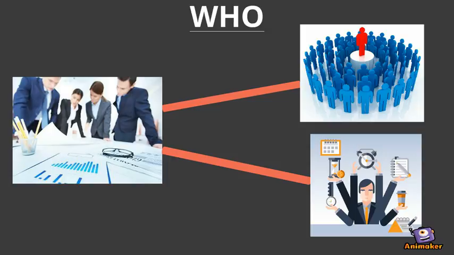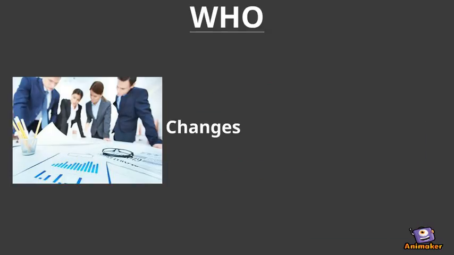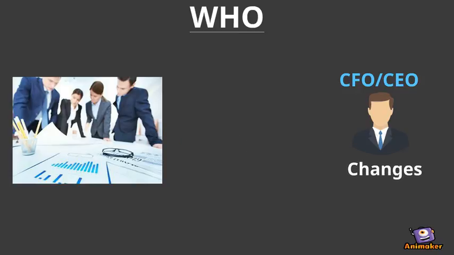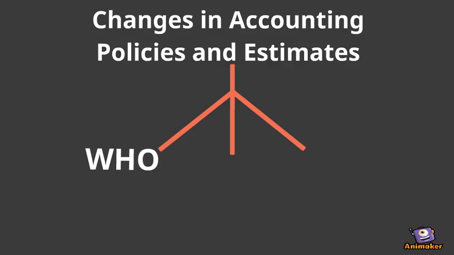So we can see that management is tasked with many internal jobs in the company, and they also have a very broad perspective of the company. So they can label the weak and strong points of the company and make changes accordingly. Once the management has decided on a change or changes, they would then bring it to the CFO or CEO of the company, and that individual would have the final say on how to attack the situation.